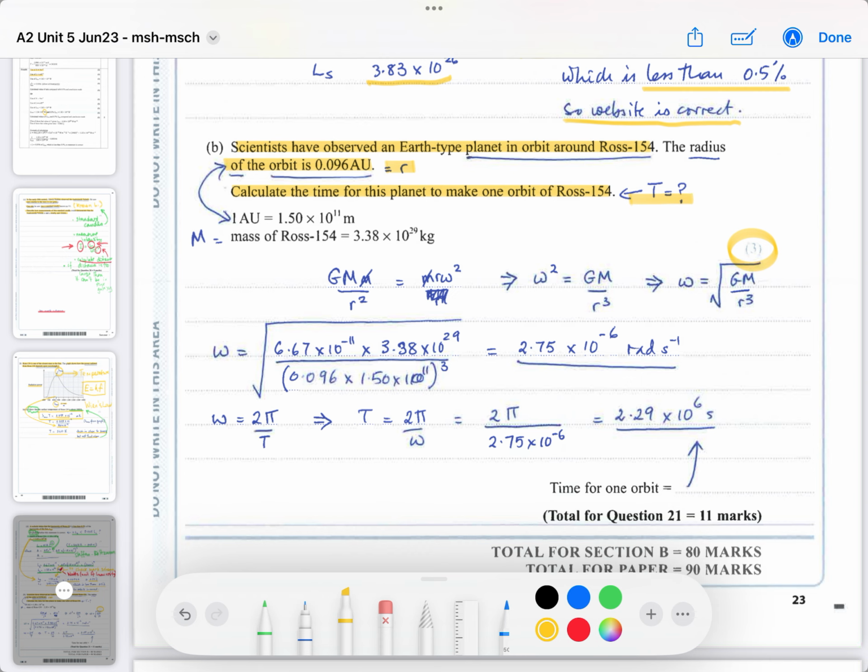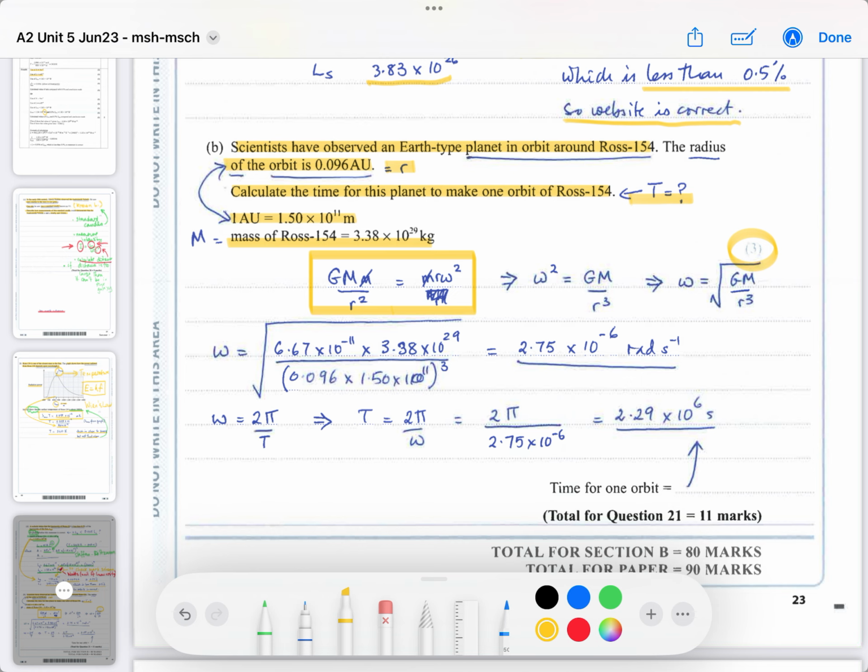As I told you, 1 astronomical unit is the distance from our Sun to Earth, which is 150 million kilometers roughly. That's what it comes up to in meters. And the mass of Ross is given to us because we'll need to work that out. So for orbiting circular motion, which is in further mechanics from year 13, you can equate the centripetal equation, m r omega squared, with G M m over r squared.